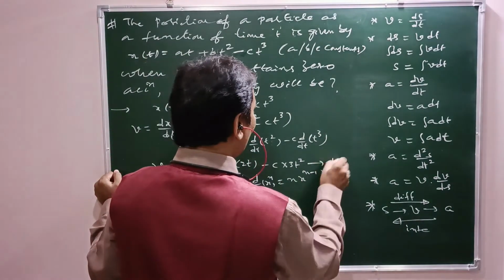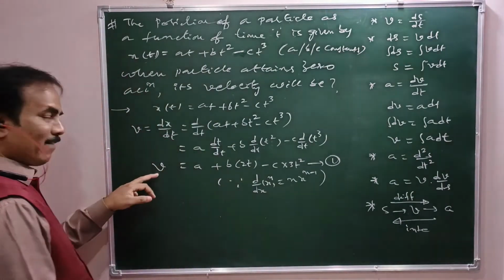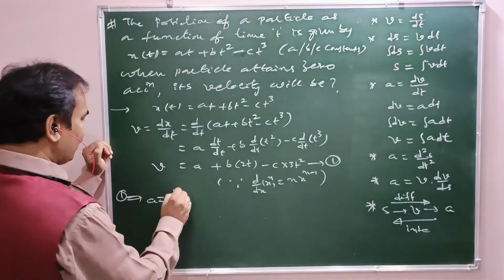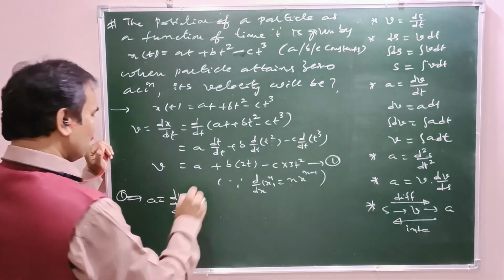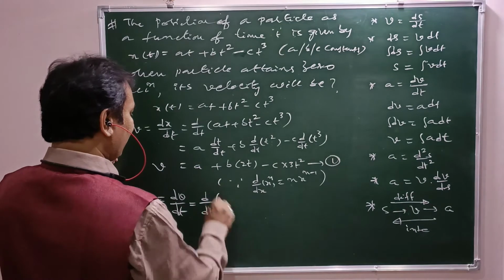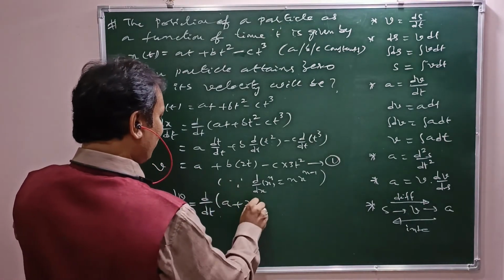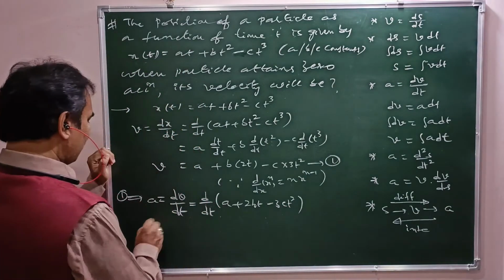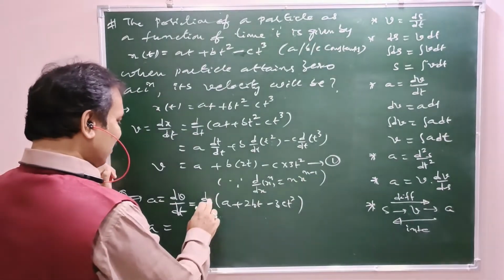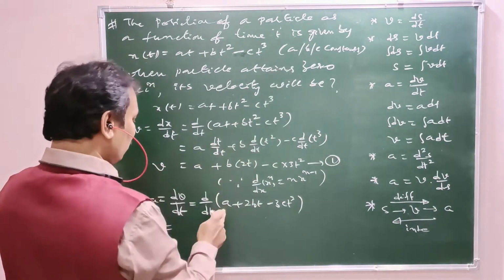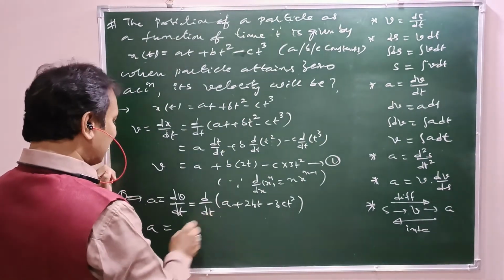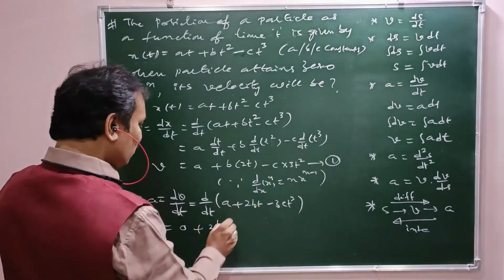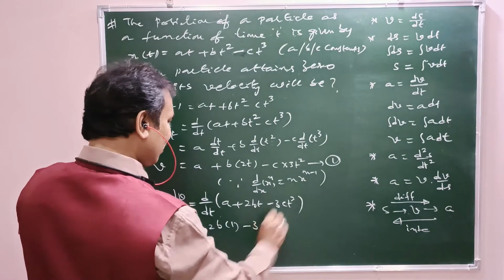Velocity, number 1. Now differentiating velocity with respect to time, acceleration A equals dv by dt, that is d by dt of v. v means A plus 2bt minus 3ct square. That is A equals d by dt of A, and A is a constant, so 0. There is no change in A with respect to time. 0 plus 2b constant, d by dt of t means 1, minus 3c constant.